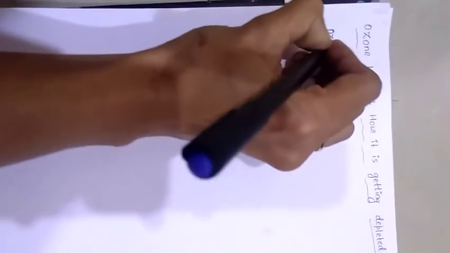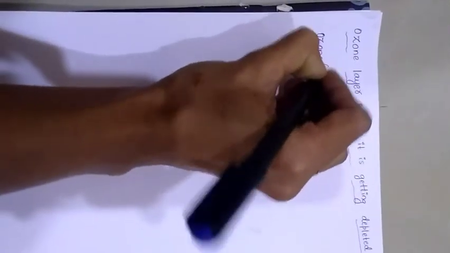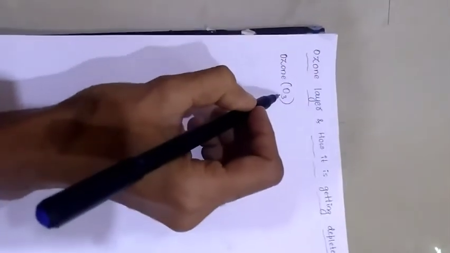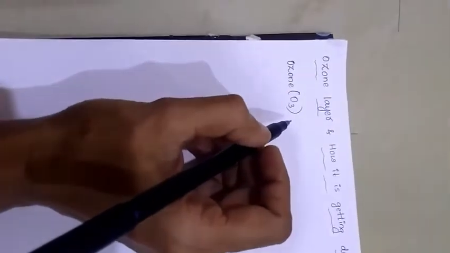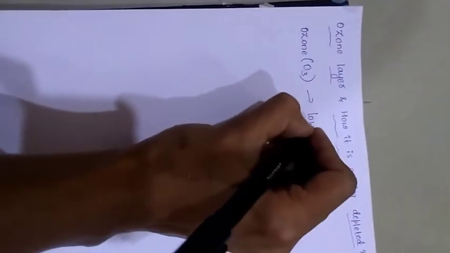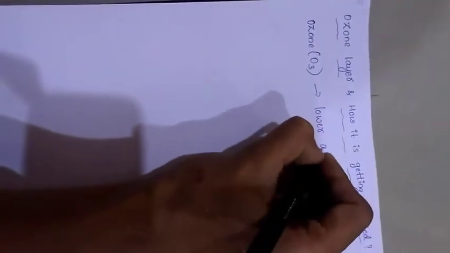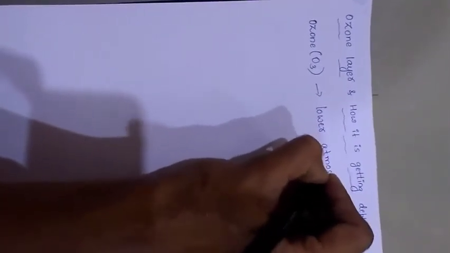In this class let us discuss the ozone layer and how it is getting depleted. Ozone, designated as O3, forms a layer present in the atmosphere.